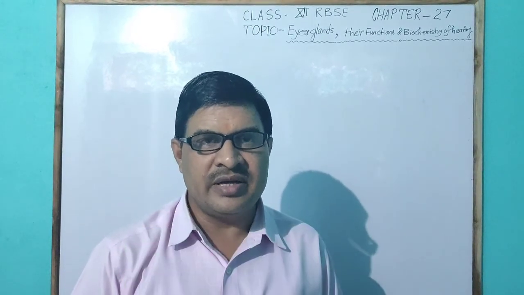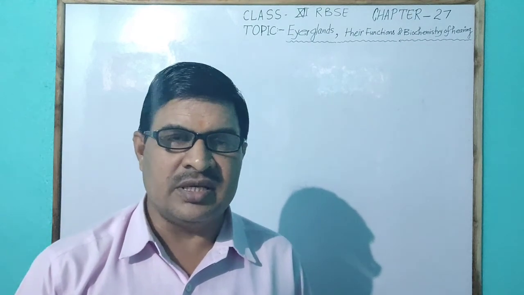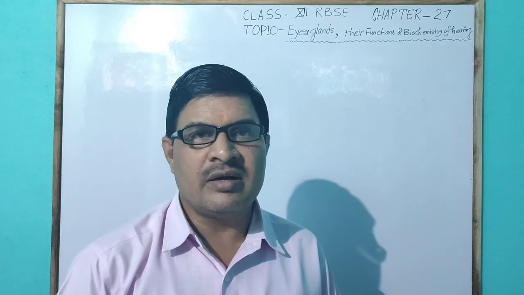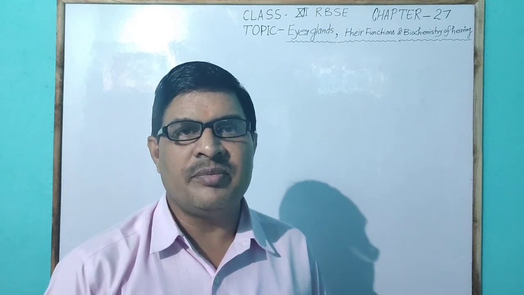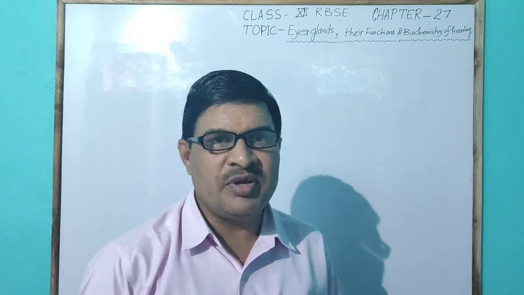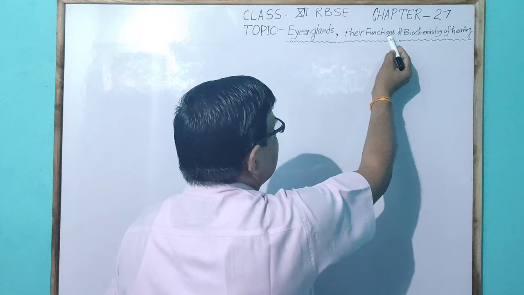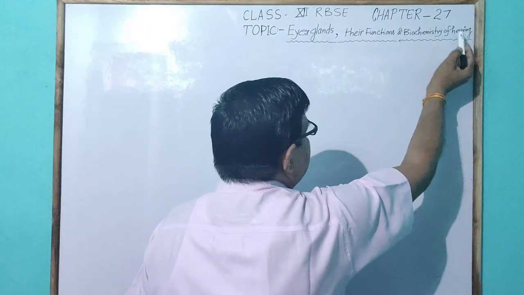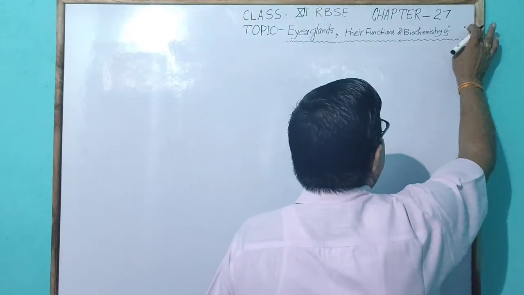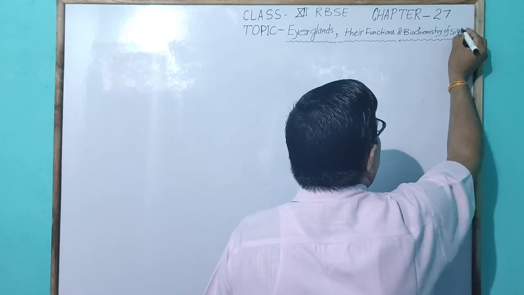I have delivered different lectures on human physiology of class 12 in chapter 27, the sense organs of humans, such as the human eye. Today the important topic is eye glands, their functions, and the biochemistry of sight, that is, seeing.